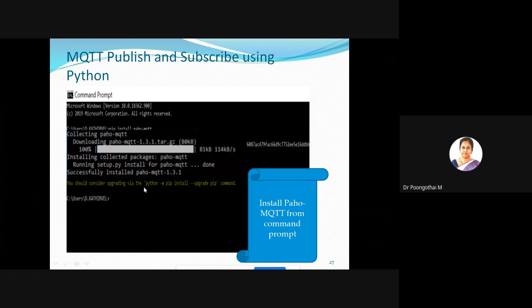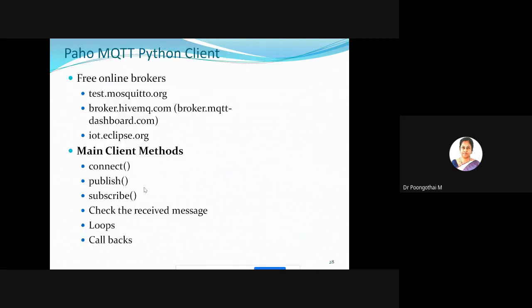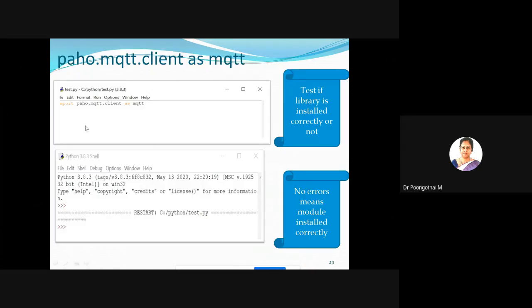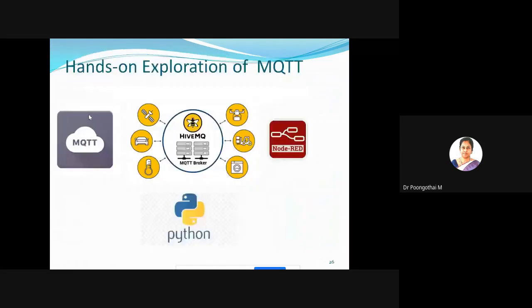I will share the slide, okay? You have to install this library, otherwise we cannot access the MQTT protocol in a Python program. For all the demonstrations, I am going to use the HiveMQ broker, an MQTT broker.